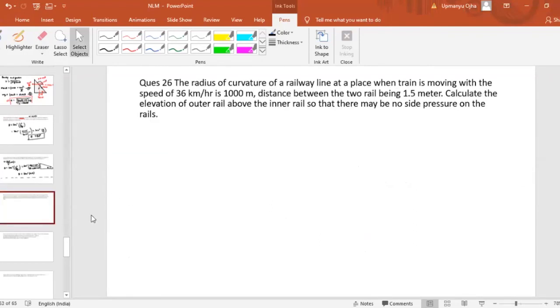Now next, the radius of the curvature of the railway line at a place where the train is moving with a speed of 36 km per hour is 1000 meter. The distance between the two rails is 1.5 meter. Calculate the elevation of the outer rail above the inner rail so that there is no side pressure on the rail.